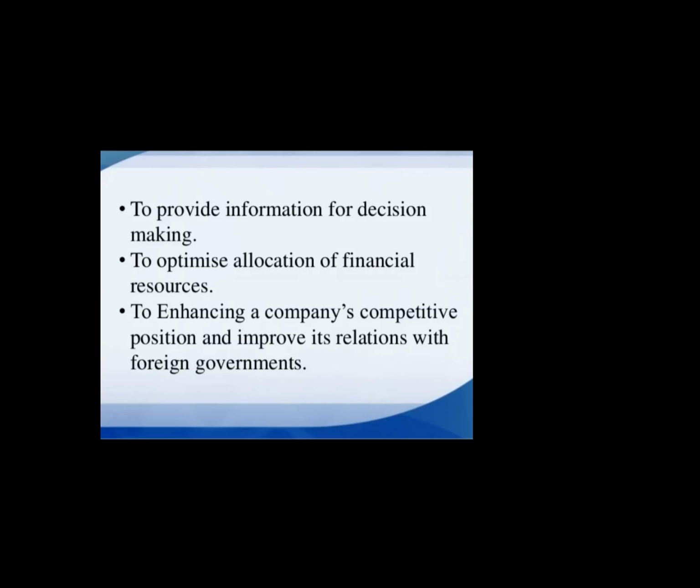Now, to optimize allocation of financial resources, as it is happening within one company from one department to another, even if it is from parent to subsidiary or between two subsidiaries, allocation of resources, and that too financial resources, can be calculated.